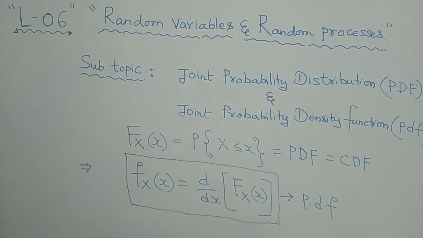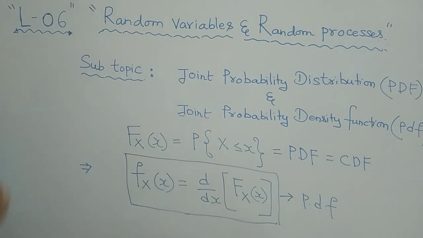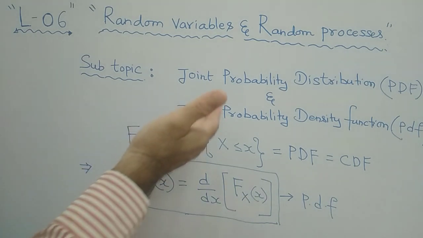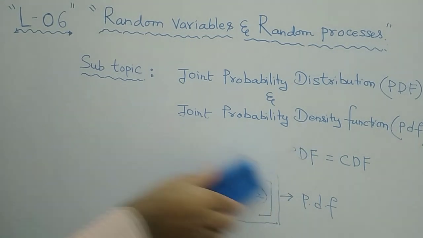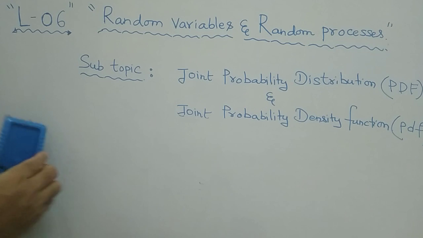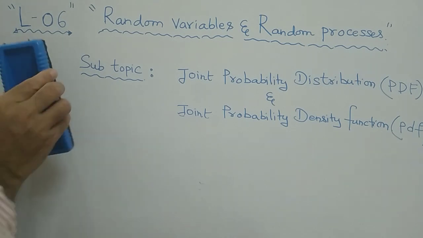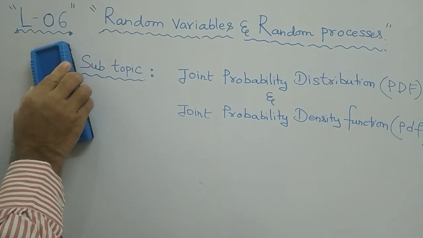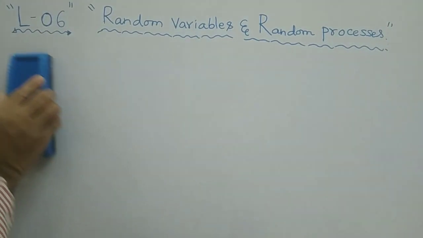Sometimes it is required to consider two random variables. Two random variables will be given, and with respect to those two random variables, we need to find out the distribution function as well as the density function. That is the subtopic of today's lecture. So let us consider two different random variables x and y. What are their corresponding distribution function and density function? How do they look? We will see now.